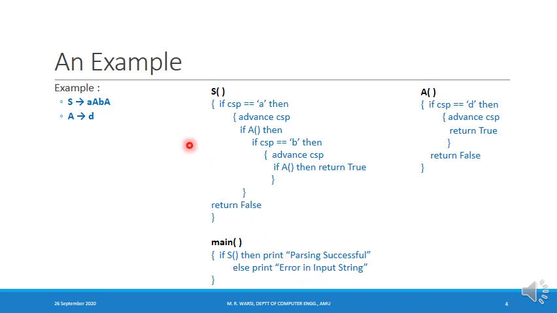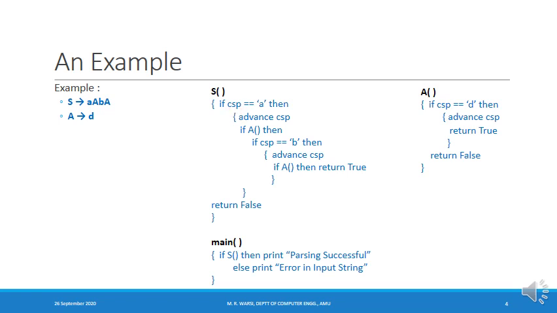Let us now understand how we have written these functions. This function has been written on the basis of the production of capital S. I have only one production, so this function has been written on the basis of this. If you look at this function, here I am using a variable CSP, which stands for current symbol pointer.